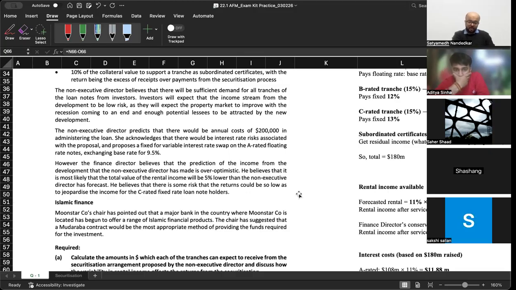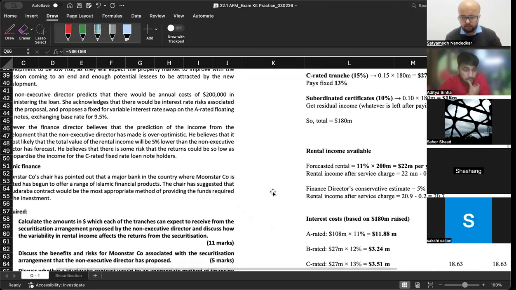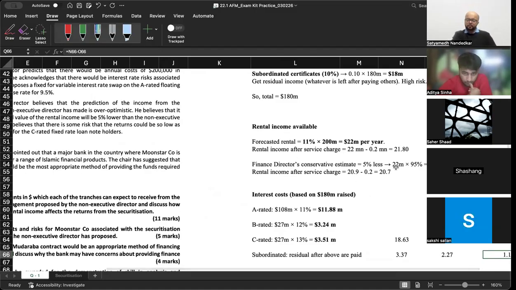Now the finance director believes that prediction of income from the development that the non-executive director has made is over optimistic. He believes that it is most likely that the total value of rental income will be 5% lower than what the non-executive director has forecast.